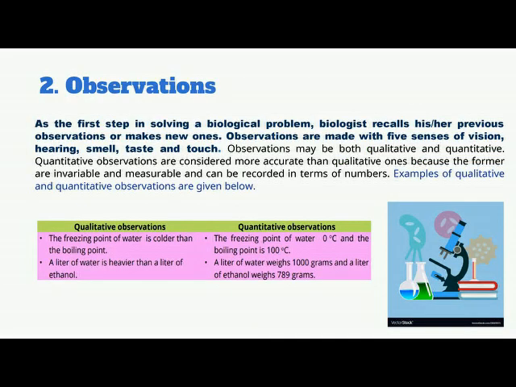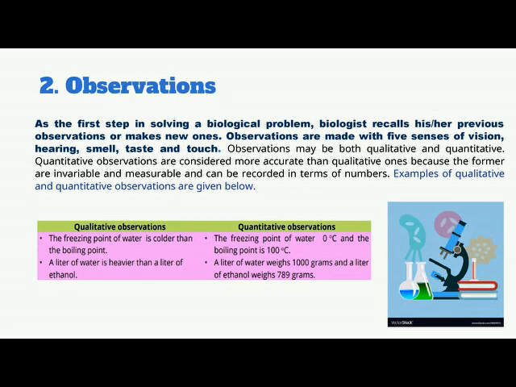Observation. After recognition of the biological problem, the scientists use observation. They can do observation by using their five senses, that is vision, hearing, smell, taste and touch. First they recall their previous observations which they have done before. Then they make new observations using their five senses. Observation may be of two types, quantitative and qualitative. As the first step in solving a biological problem, the biologist recalls previous observations or makes new ones. Observations are made with the five senses of vision, hearing, smell, taste, and touch.